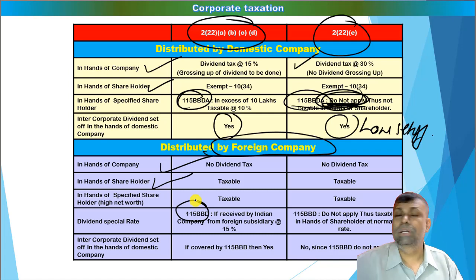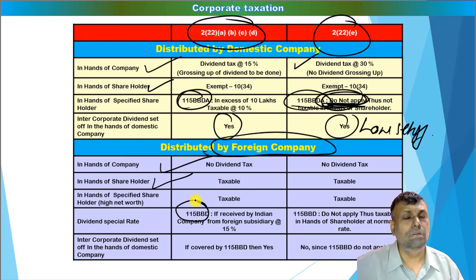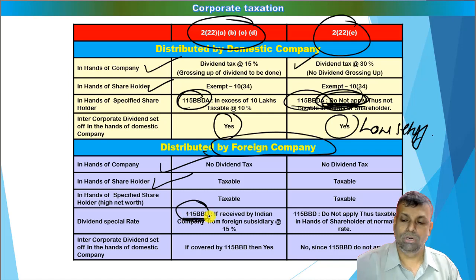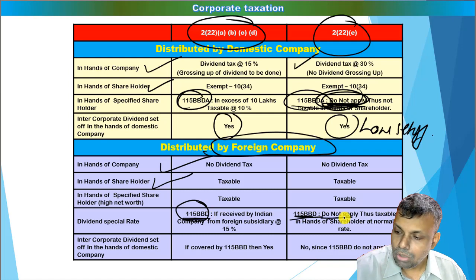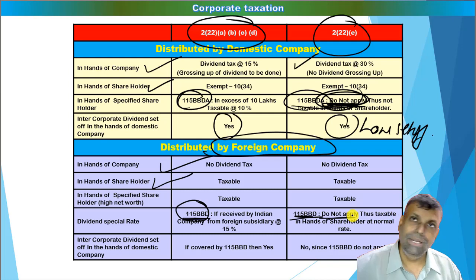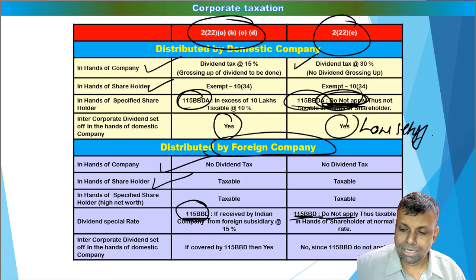So that particular interpretation, where 115BBD and intercorporate dividend set off are concerned, is a special question that I have already solved with you. You better glance at those particular questions very immediately. Okay, so 115BBD is something which is very much important. Same thing, 115BBD provisions do not apply to 22E dividend types. Technically, if you read 115BBD, the provisions make it very clear that these sections do not apply to the provisions of 22E. This can be a very important thing in the examination, and I've already solved a variety of questions. Look up these points in the variety of the questions.